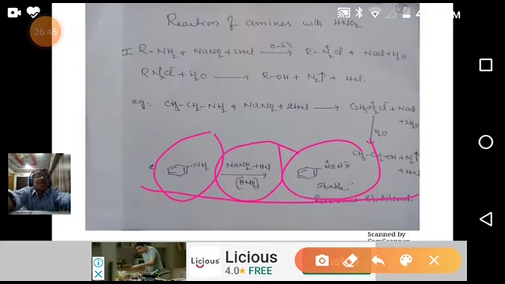So aliphatic amines react with nitrous acid, evolving nitrogen and giving alcohols, whereas aromatic amines react with nitrous acid giving the most stable benzene diazonium salts, which do not undergo hydrolysis. They don't give hydroxy compounds. That is a different thing.